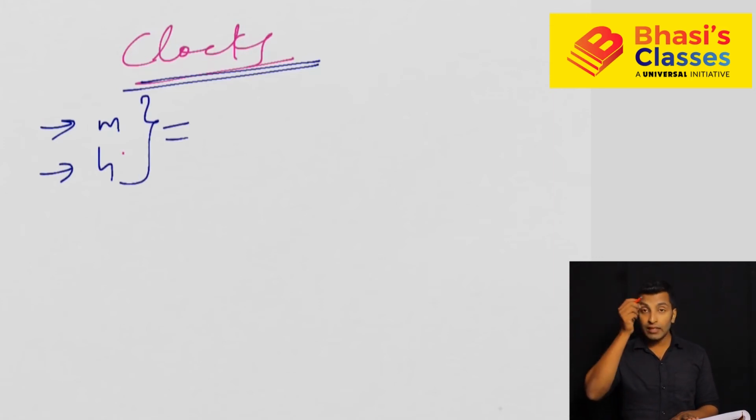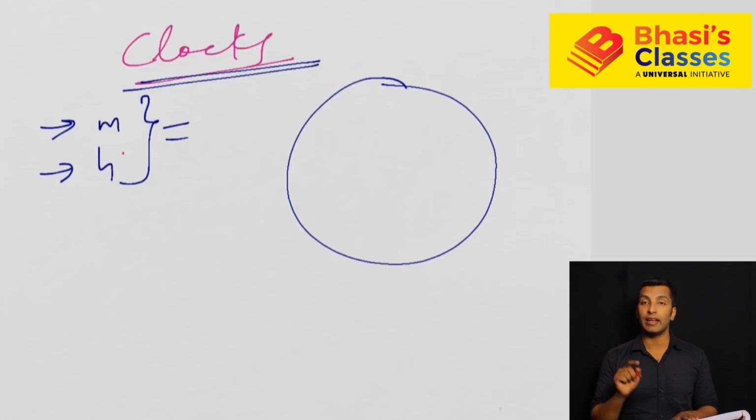So obviously this relative speed concept is applied. But in this case, we are going to solve this by considering it as a circular track. When we discussed questions based on circular track, we discussed two types: moving in the same direction and moving in the opposite direction. So here, moving in the same direction is what applies, not moving in the opposite direction.